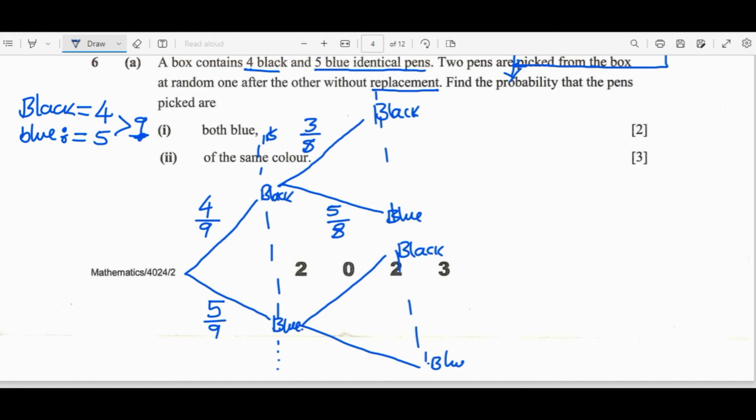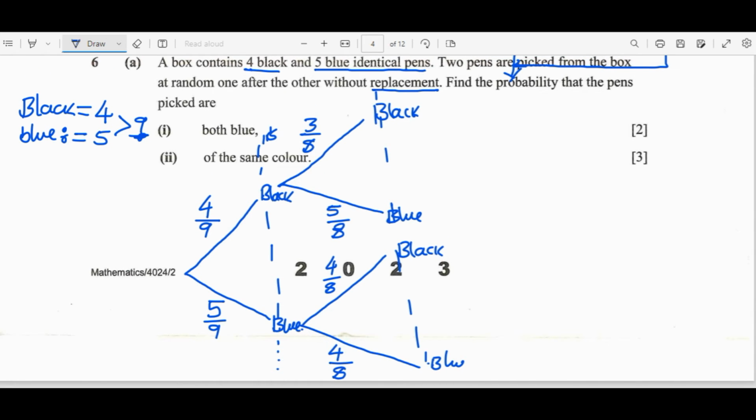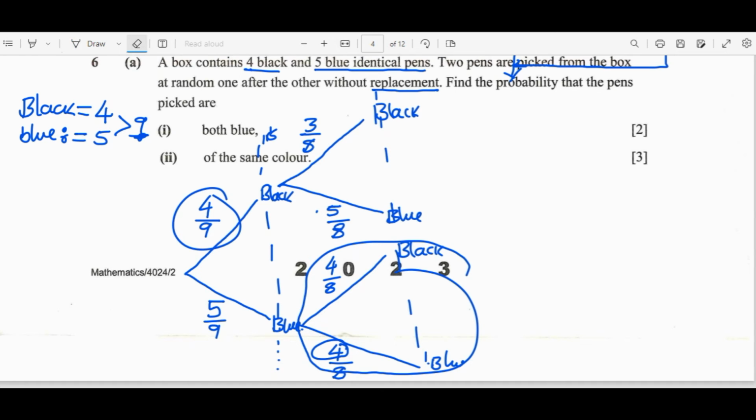Right? Since we assumed black was the one picked, let's assume it was blue picked. So we're going to have 4 divided by the total 8. Then here we're going to have 4 over 8. Now I want you to see the pattern here. From the first part, black is affected, blue is the same. What of the second part? If you check this, what is affected is blue. Black is the same as this number, so you need to make sure that whatever you've written corresponds to this.